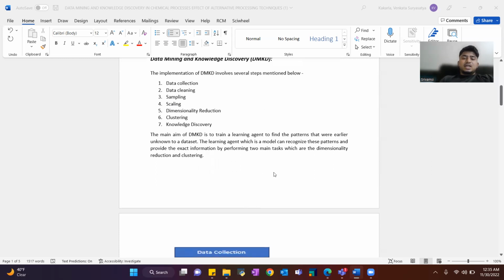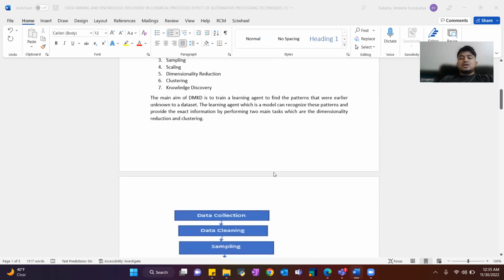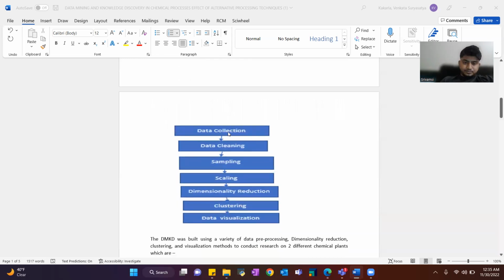The main aim of DMKD is to train a learning agent to find patterns that were earlier unknown in a dataset. The learning agent, which is a model, can recognize these patterns and provide the exact information by performing 2 main tasks, which are dimensionality reduction and clustering. And these are the steps: data collection, data cleaning, sampling, scaling, dimensionality reduction, clustering, and data visualization.